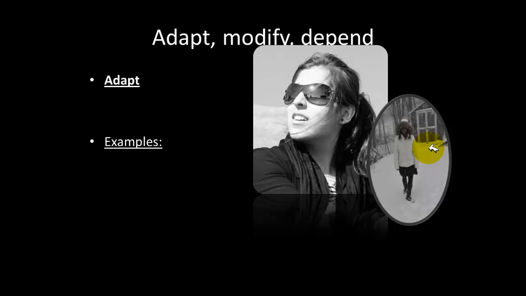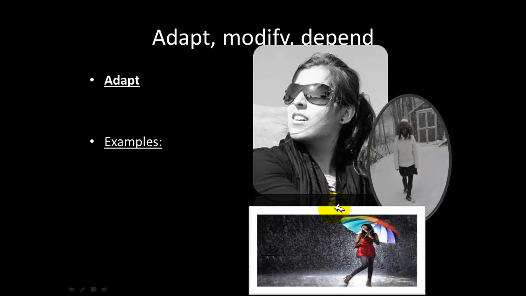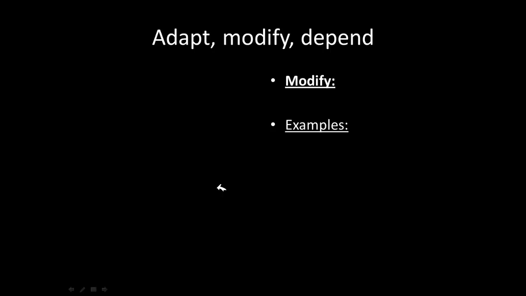Wearing a heavy coat in the wintertime is a way that we as people change ourselves so that we can better interact with our environment. Also, the last one, using an umbrella in the rain to keep the rain off us. That is another way that we change ourselves in order to better interact with our environment.